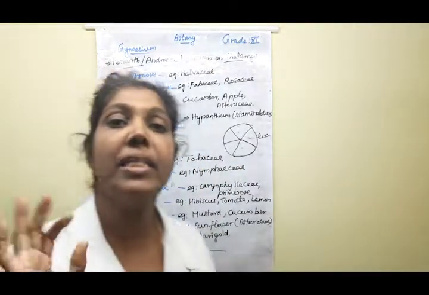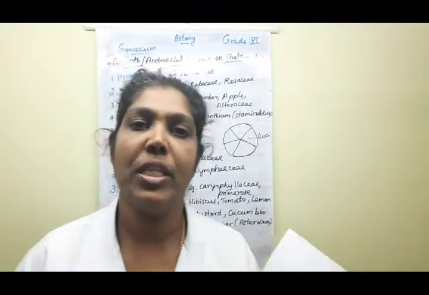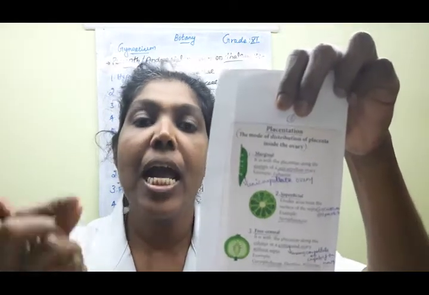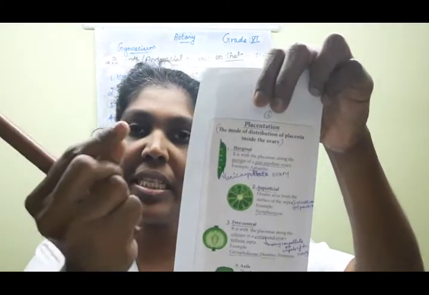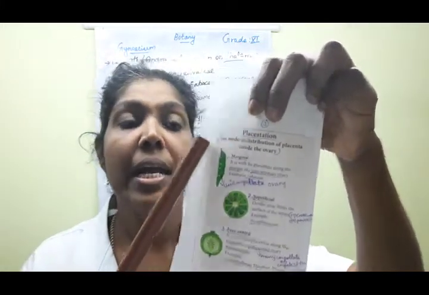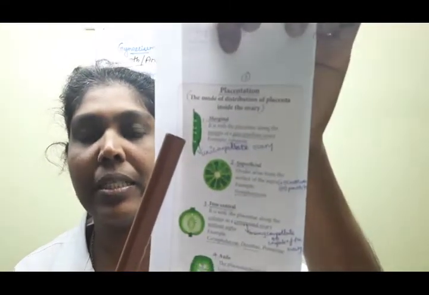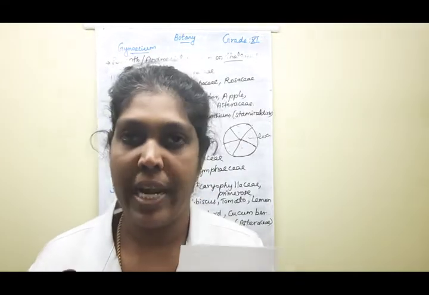First one, marginal placentation. How do we identify marginal placentation? All of you see this picture, children. Marginal placentation is present in a unicarpellate ovary, meaning only one carpel is there. The placenta is present in a marginal structure, so this is known as marginal placentation.